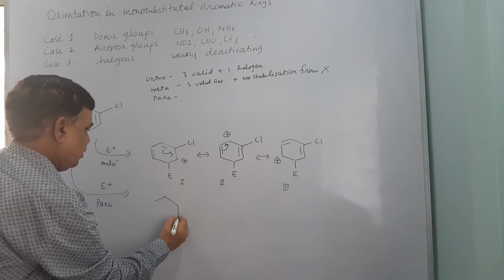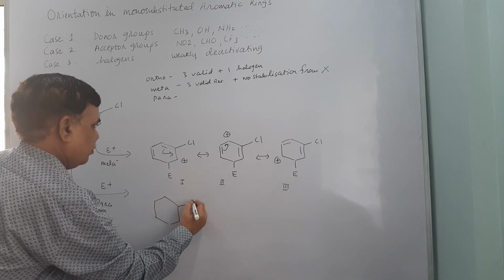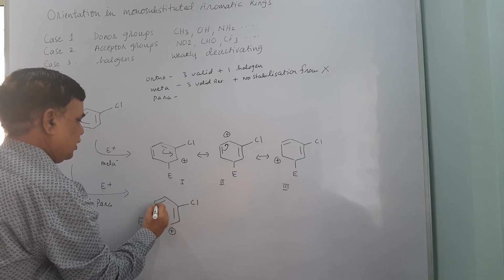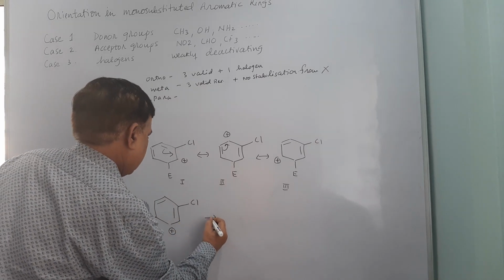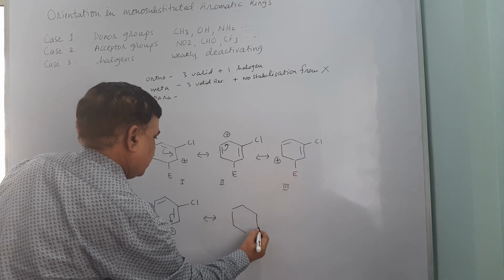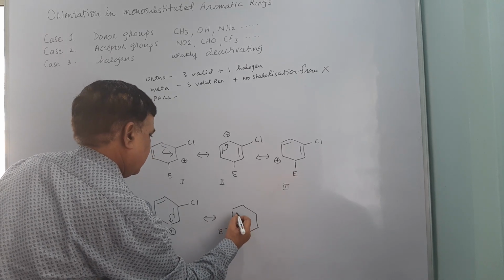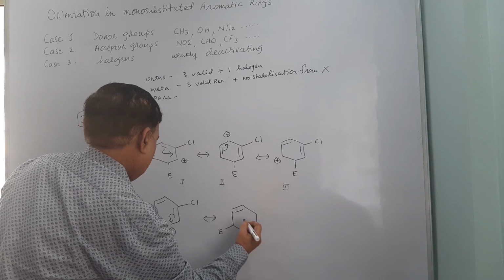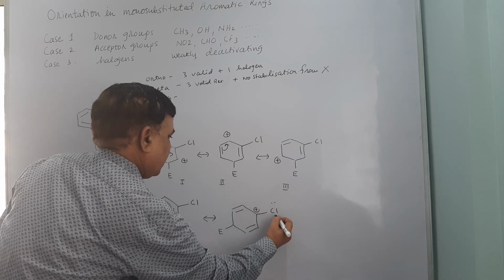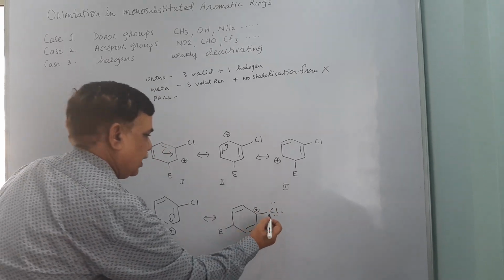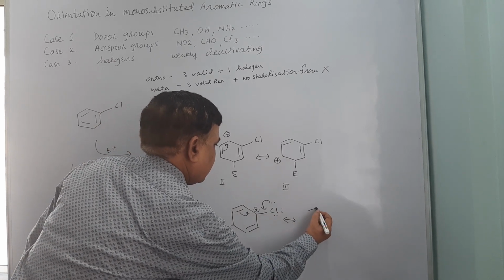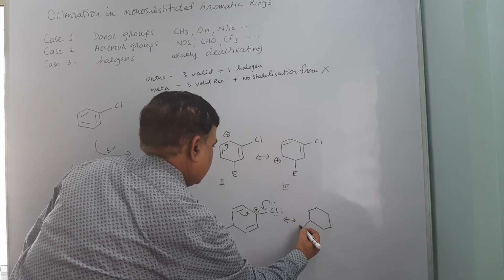For para substitution, once again we have to show that the para position is substituted, positive charge on either meta position, and now we can show the shifting of pi cloud. This double bond is intact, and now this double bond has shifted here. Once again the additional stabilization is possible with halogen. Beside this there will be one more structure. So both these structures I am just putting them together.